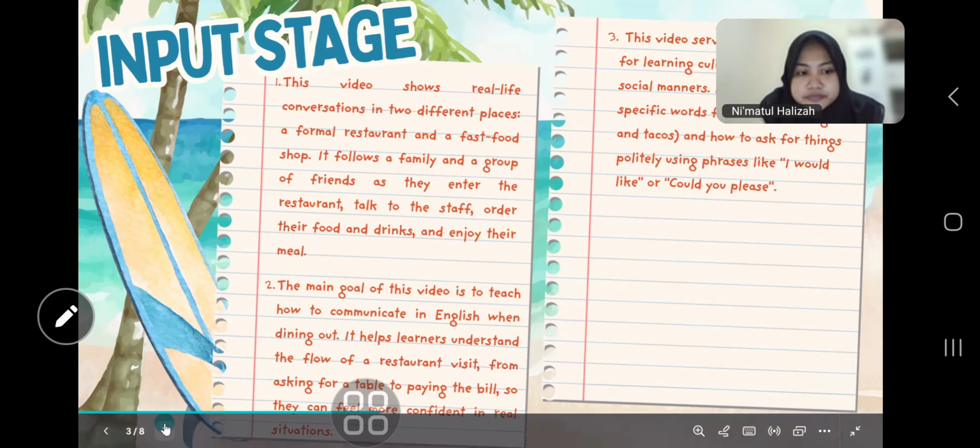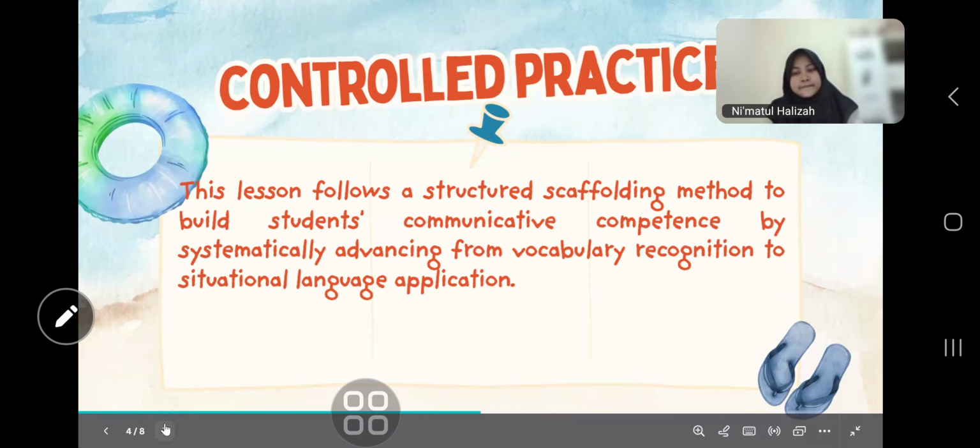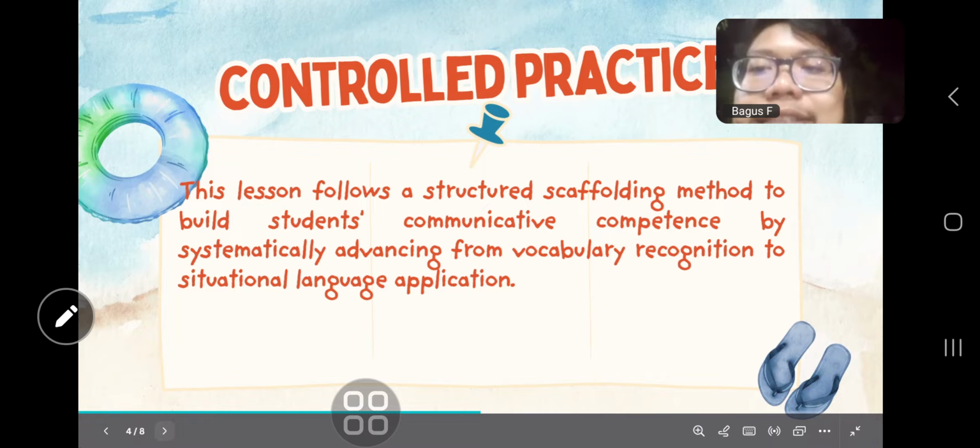Next is controlled practice. This lesson follows a structured scaffolding method to build students' communicative competence by systematically advancing from vocabulary recognition to situational language application.